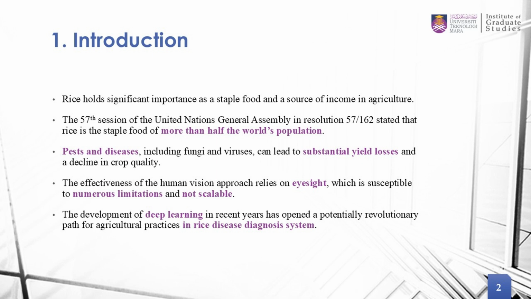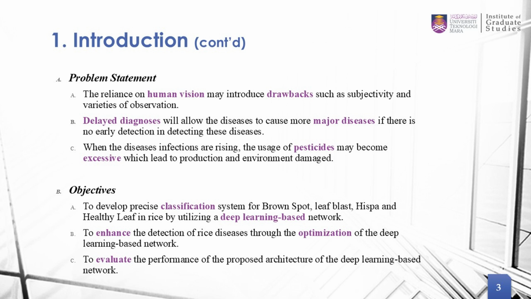rice plant. So here is the problem statement, where we rely on human vision. As mentioned before, it has a few drawbacks, such as subjectivity and varieties of observation. And the delay in the diagnosis of these diseases may lead to a major disease, where it grows to a worse scenario. And often in this scenario, we would use pesticide excessively in order to contain or prevent these diseases from spreading. And this excessive use of pesticide will lead to production and also environmental damage.